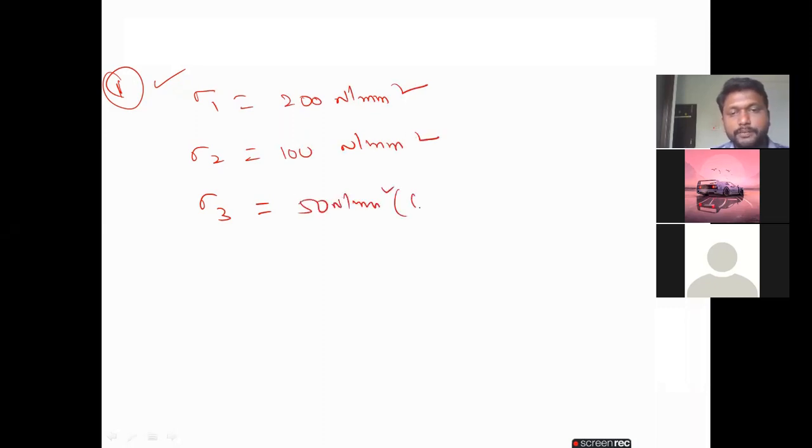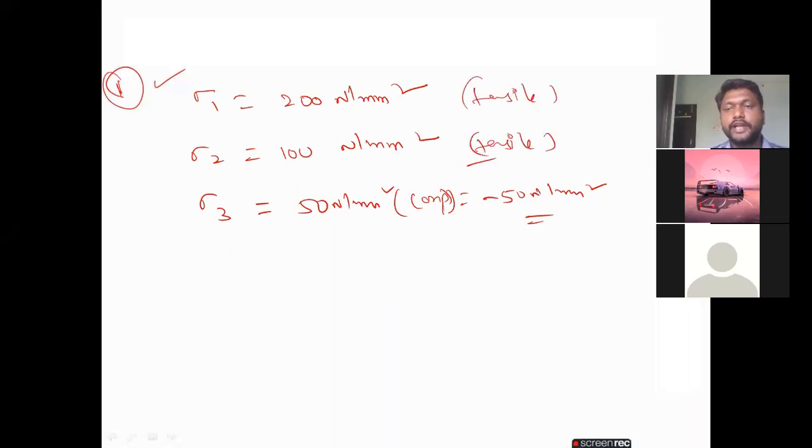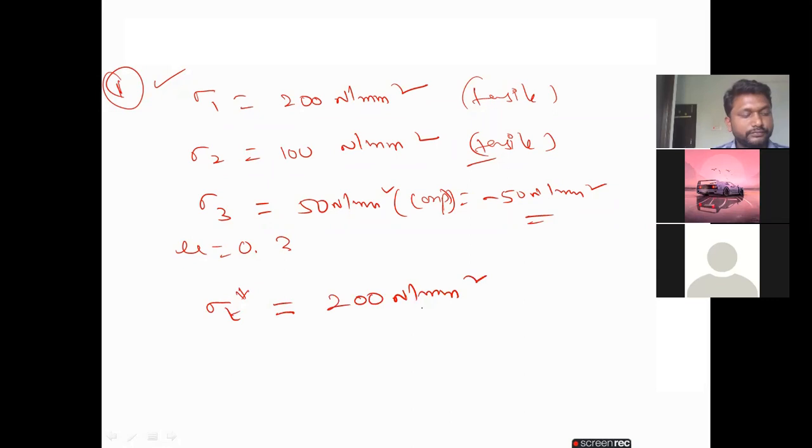That one is in compression, that's why it is minus 50 Newton per mm square. The others are tensile. Mu equals 0.3, and sigma T star, the elastic limit in simple tension, is 200 Newton per mm square.